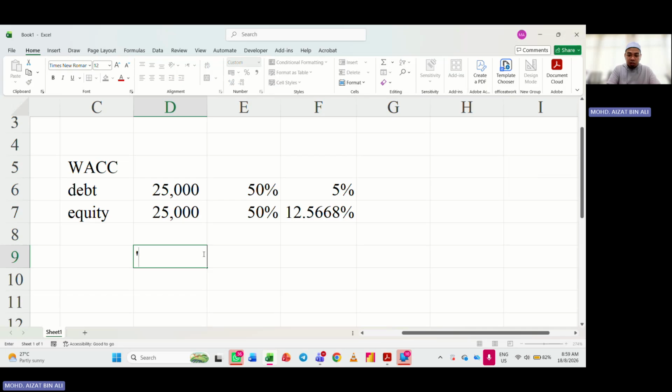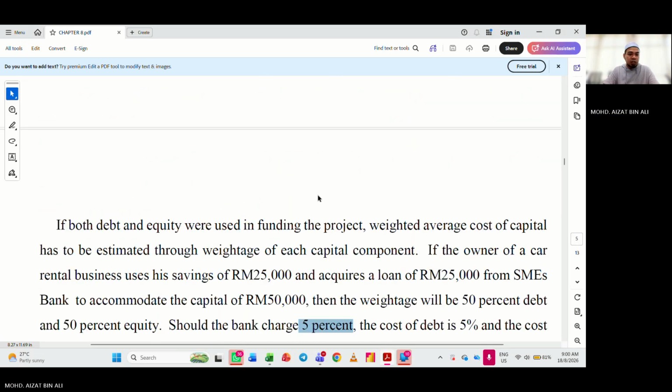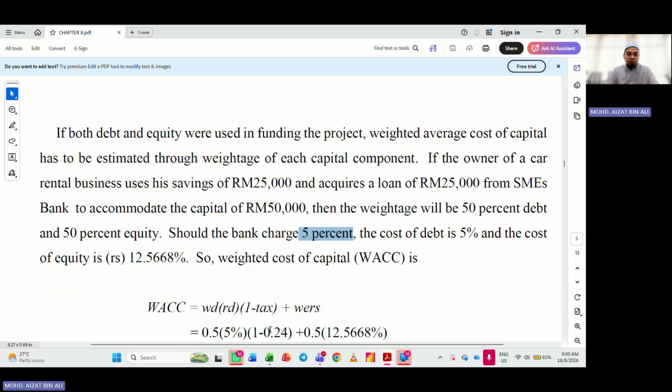So the calculation should be 50% times 5%. And remember, for loans, the interest is tax deductible. So we cannot stop here. We have to include the tax portion, so times 1 minus the tax rate. For example, let's use the example here. How much is the tax? I think the tax here is 24%.